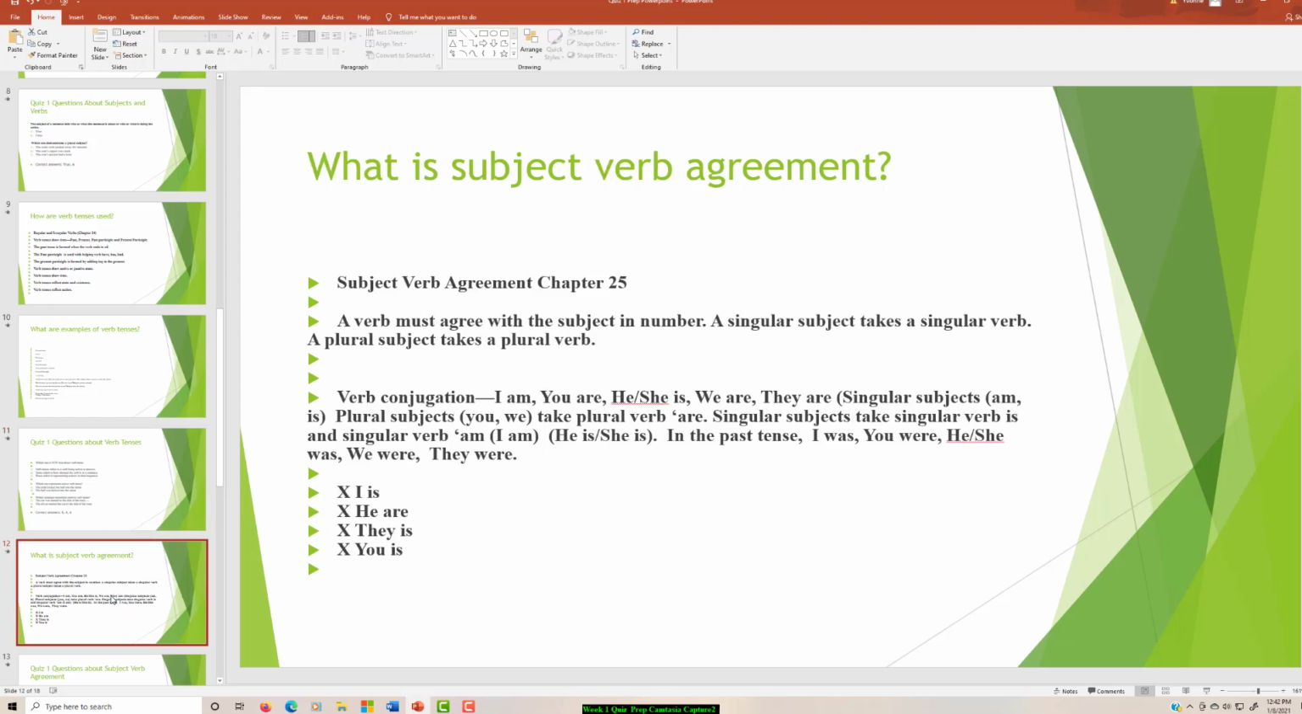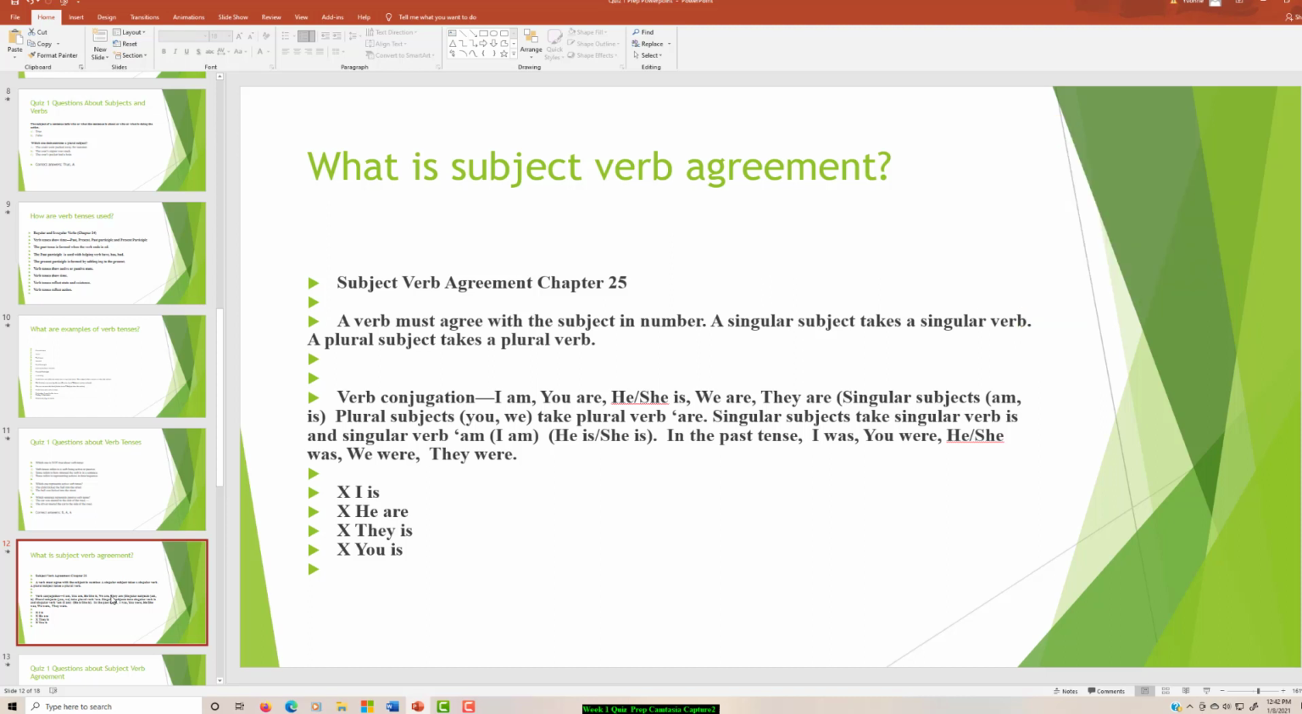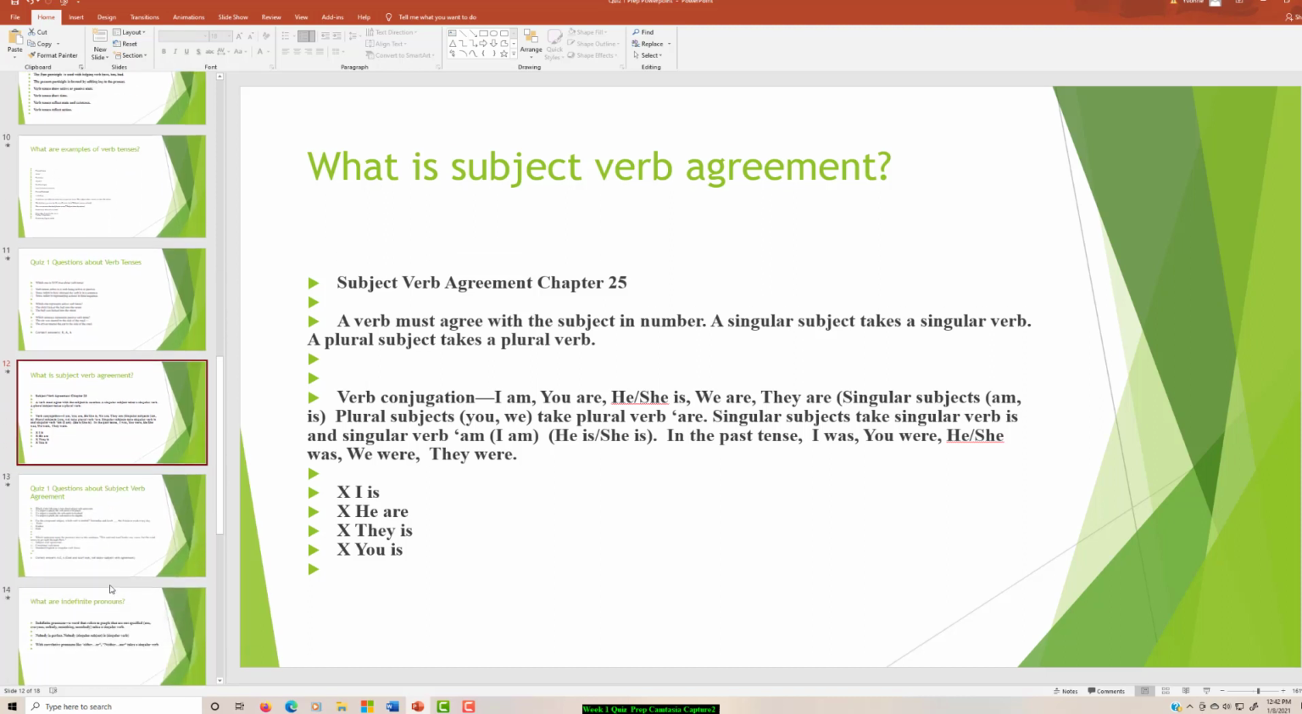Subject-verb agreement. A verb must agree with the subject in number. A singular subject takes a singular verb, a plural subject takes a plural verb. And so you cannot say I is, he are, they is, you are. You have to say they are, you are, and he is.